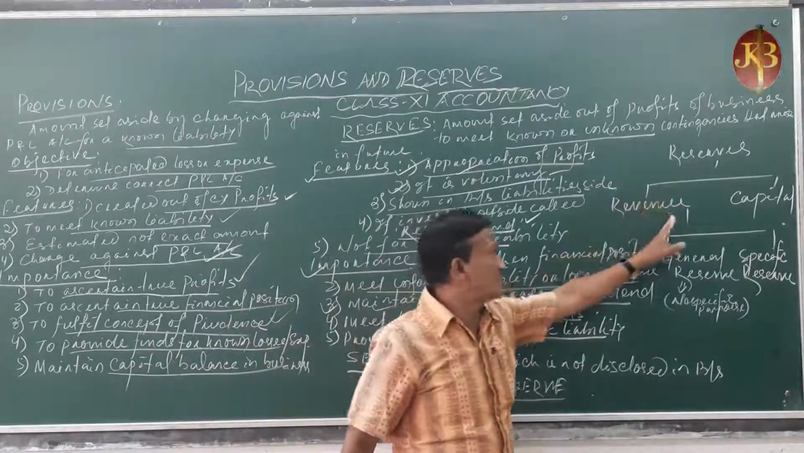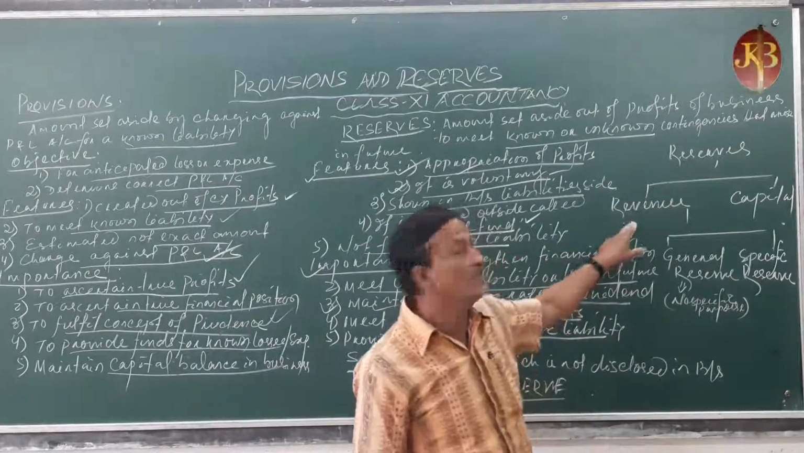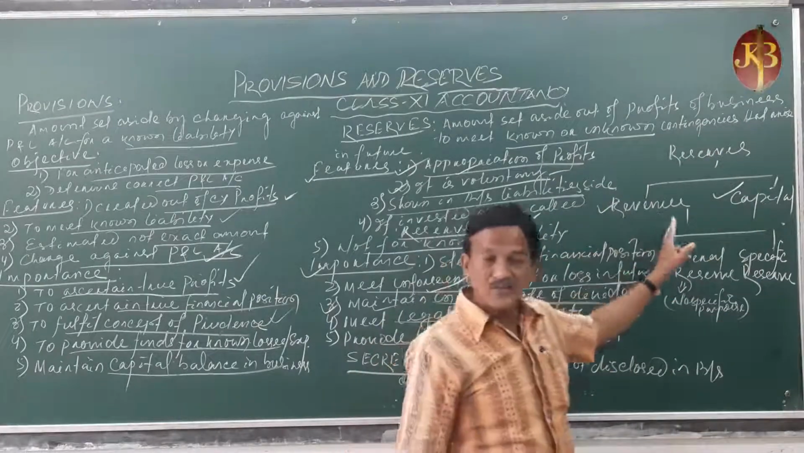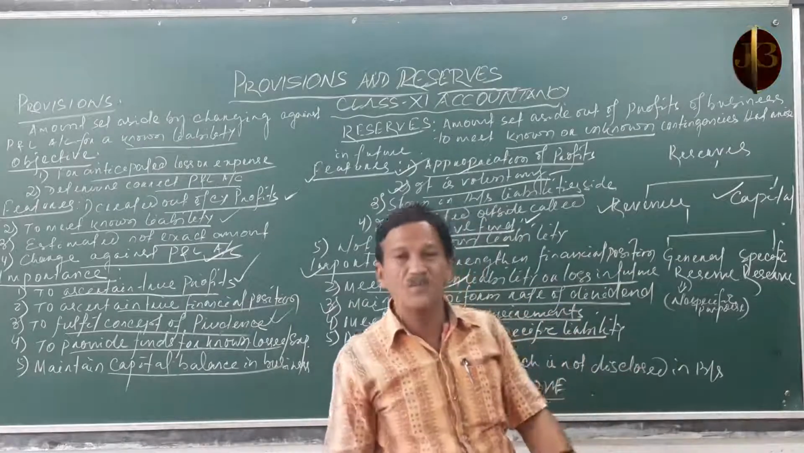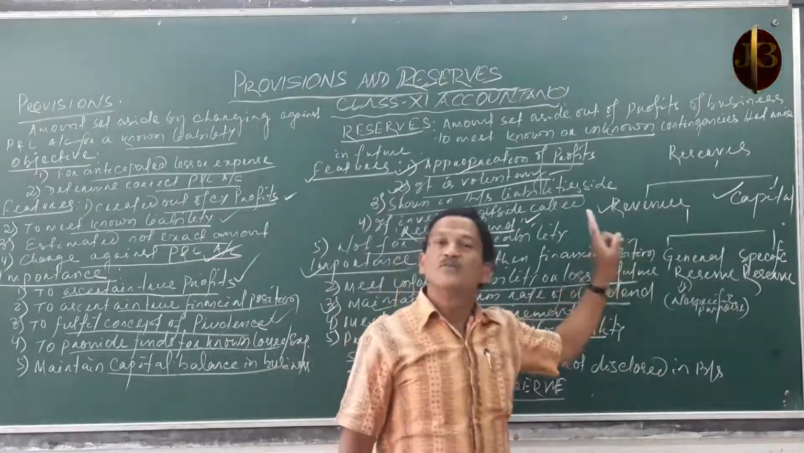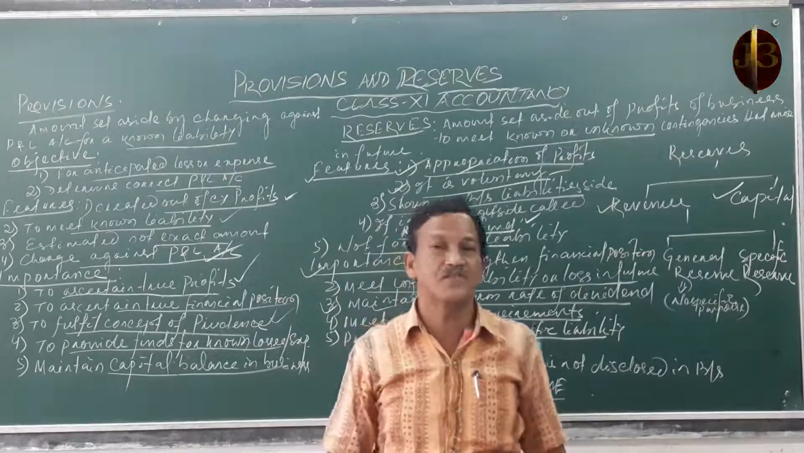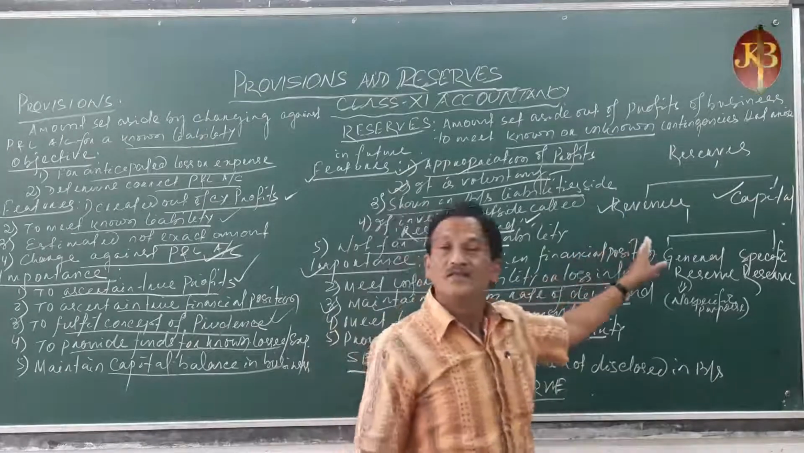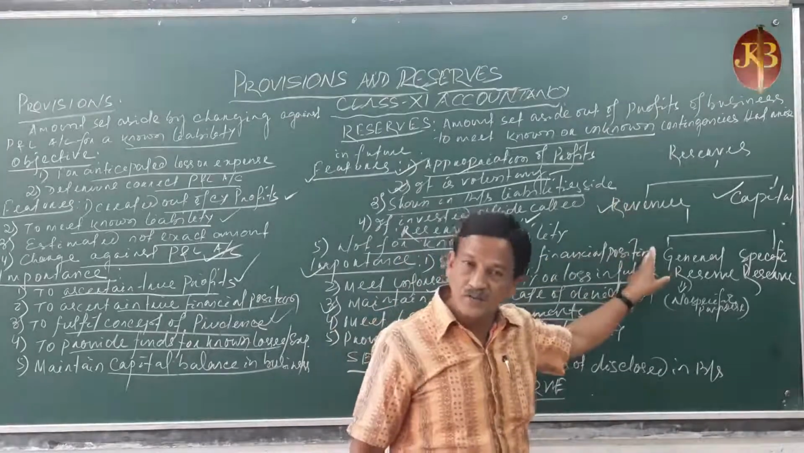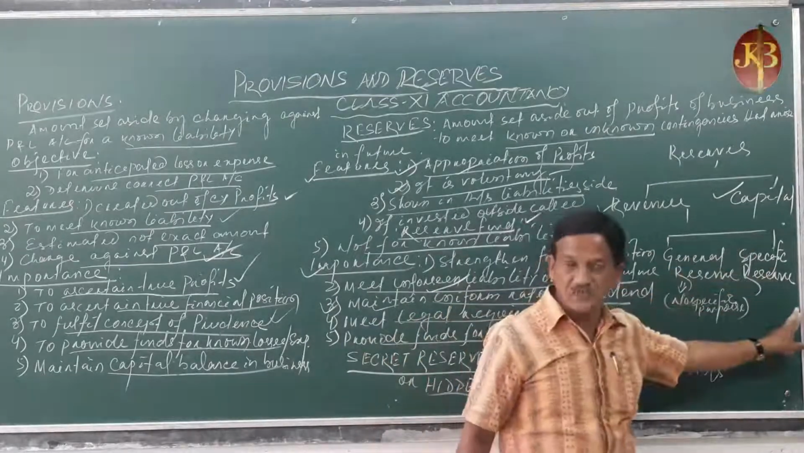Now comes the classification of reserves, or the types of reserves. Reserves are classified into two types, that is revenue reserves and capital reserves. Revenue reserves are reserves created out of normal profits of the business. That means the profits which are earned out of buying and selling of goods, trading of goods and services; when some portion of that profit is set aside for the reserves, that is called revenue reserves. Revenue reserves are again classified into two types, general reserve and specific reserves.